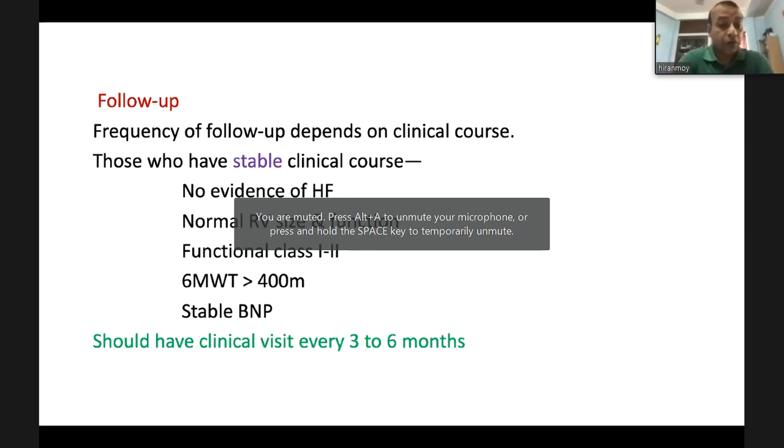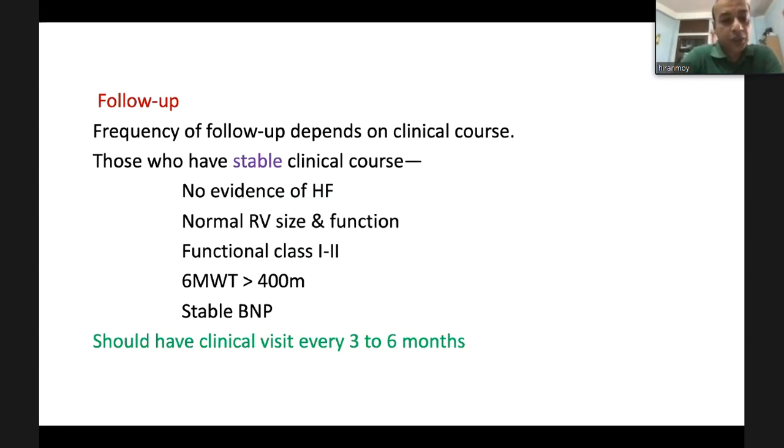Now, how will we follow up this patient? Frequency of follow-up depends on the clinical course. Those who have a stable clinical course, meaning no evidence of heart failure, normal RV size and function, functional class 1 and 2, 6-minute walk test more than 400 meters, and stable BNP level, the clinic visit should be every 3 to 6 months.